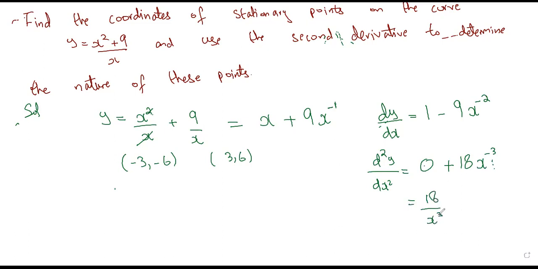Now we need to plug in the two x coordinates we have. One is minus 3, the other one is 3. When we plug in minus 3, we are going to get negative second derivative. So 18 divided by minus 3 cubed would give you 18 divided by minus 27. That would be 2 by 3. It is negative 2 by 3. So negative 2 by 3 means it is less than 0.